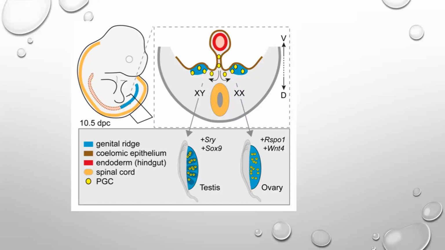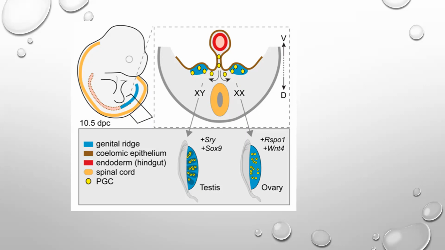So basically it is the SRY gene that determines what the gonad will develop into, whether an ovary or the testes. If there is an SRY gene, which is present only on the short arm of the Y chromosome, the gonad will develop into the testes.